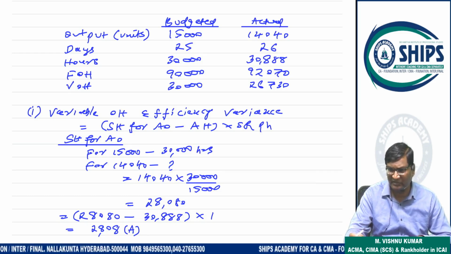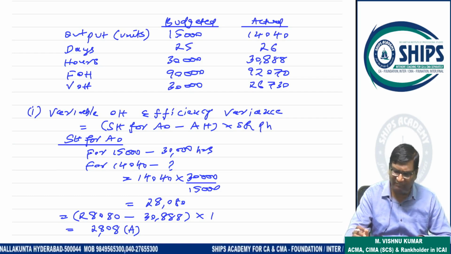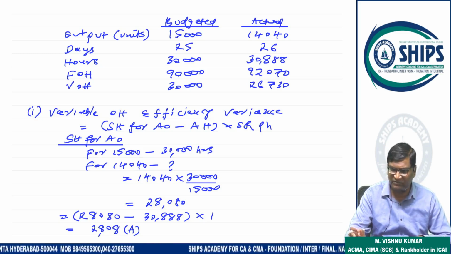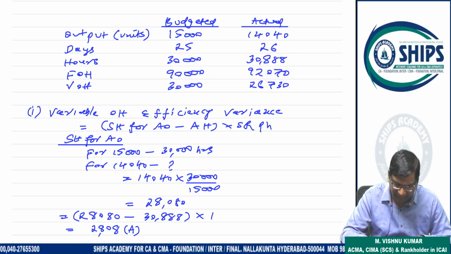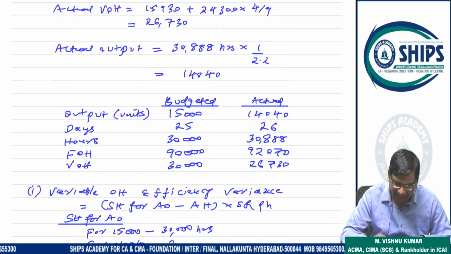Standard hours minus actual hours, into standard rate. Same formula will come here. So standard hours for actual output minus actual hours into standard rate per hour. So standard hours for actual output we have to calculate.